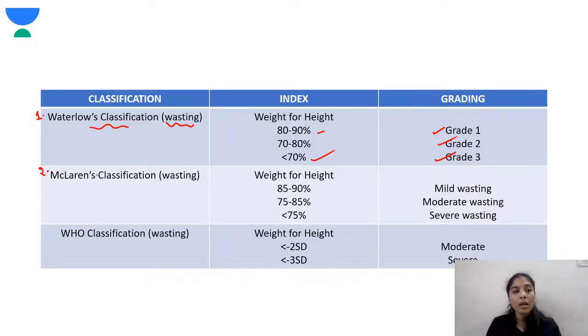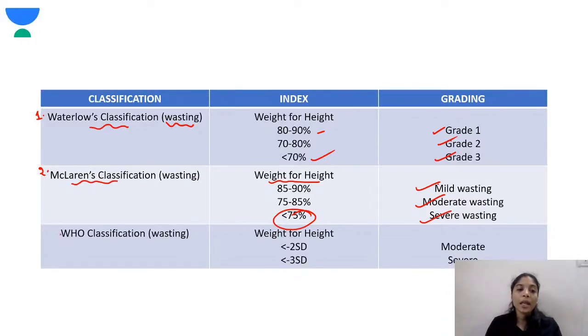Next one being McLaren's classification for wasting. Again, weight for height is the index used here. If it is between 85 to 90%, it's mild wasting. 75 to 85%, it's moderate wasting. And if it is less than 75%, it is severe wasting.